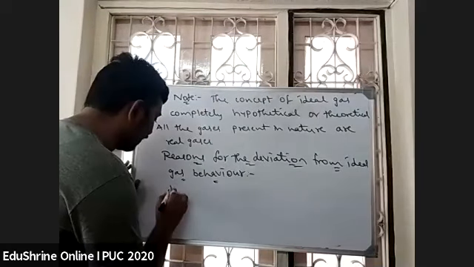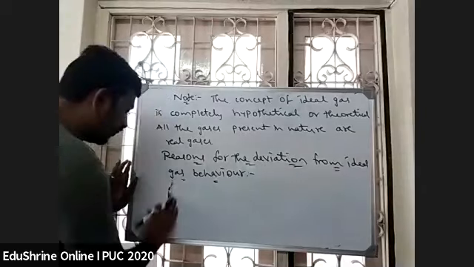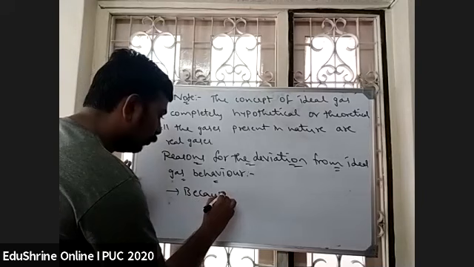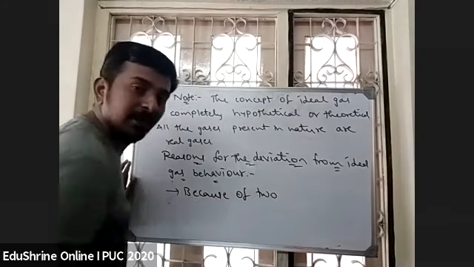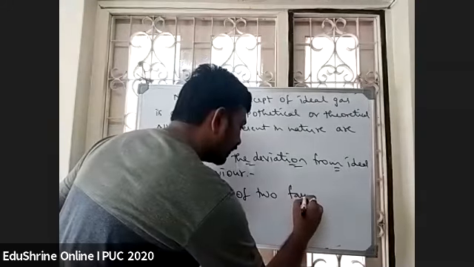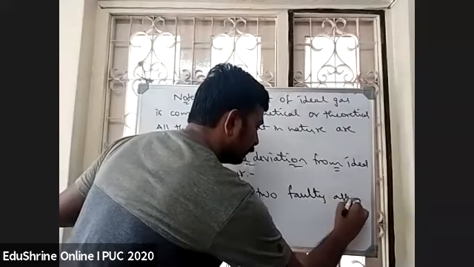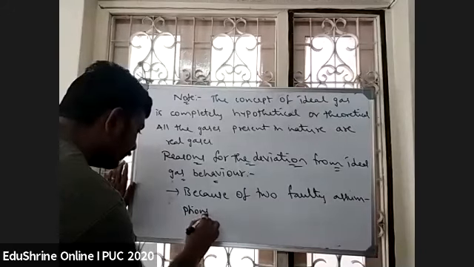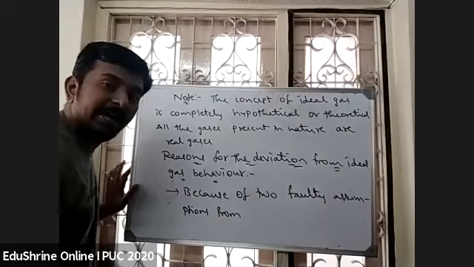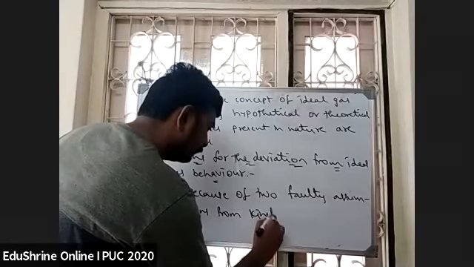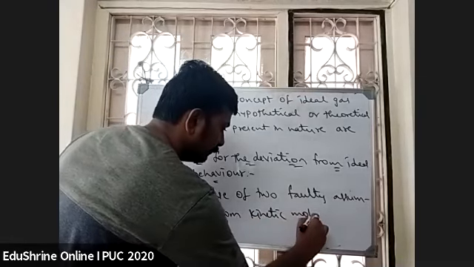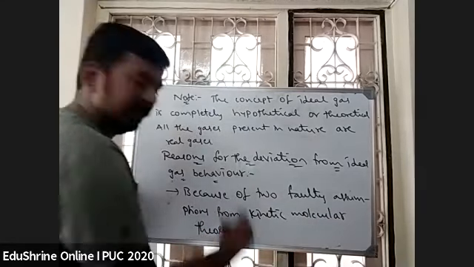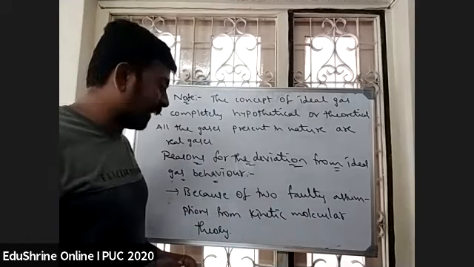Reasons for the deviation from ideal gas behavior. What is the first reason, students? You can write the statement: because of two faulty assumptions from kinetic molecular theory.